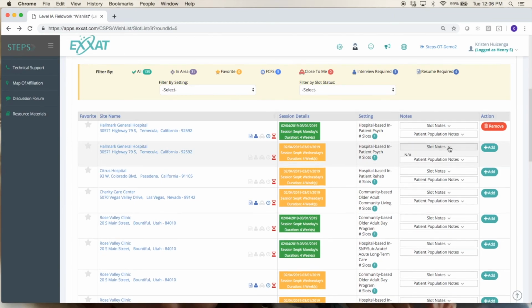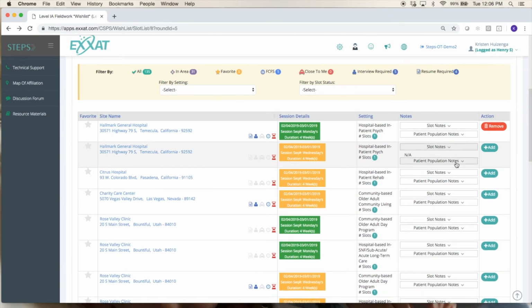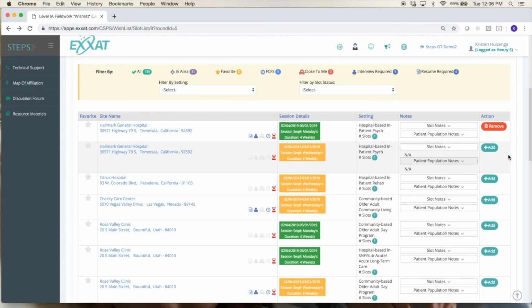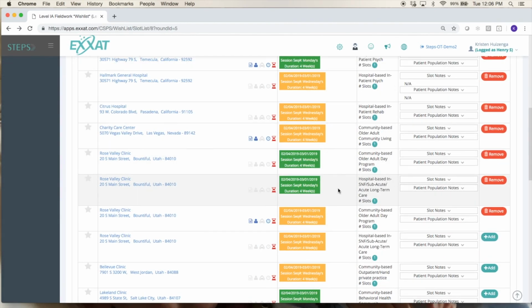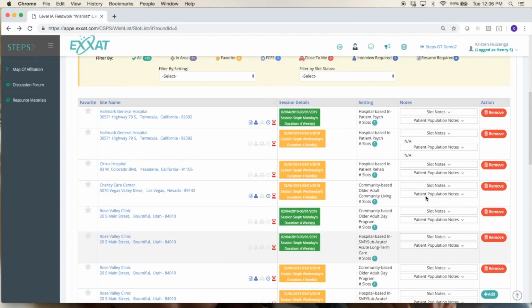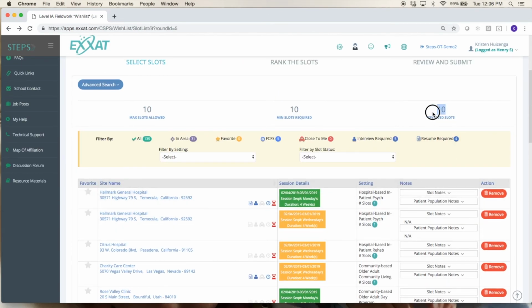Be sure you always look at the notes here. If there are any notes, you might want to click on those and take a look to see if there's information about the patient population and so on. And you'll just go through and add all of these slots that you're interested in to your wish list. If you decide you don't want one, you can of course click remove. And there's going to be a counter up here that's going to show you how many slots you've selected versus how many are required, so you know if you have room left for more slots.